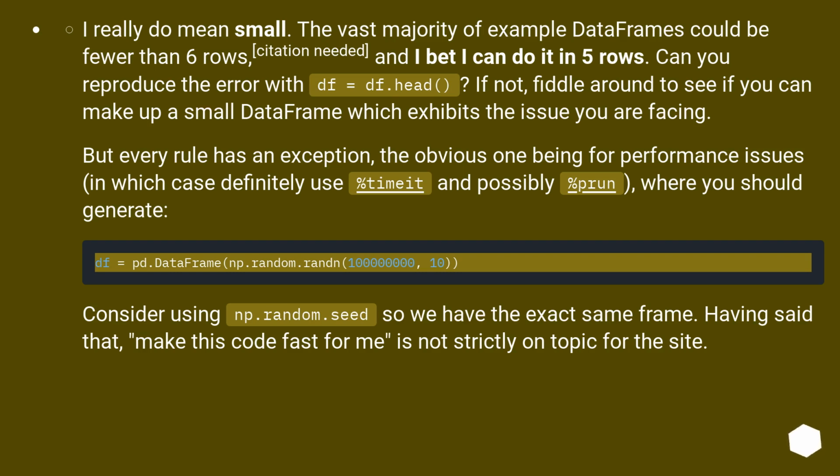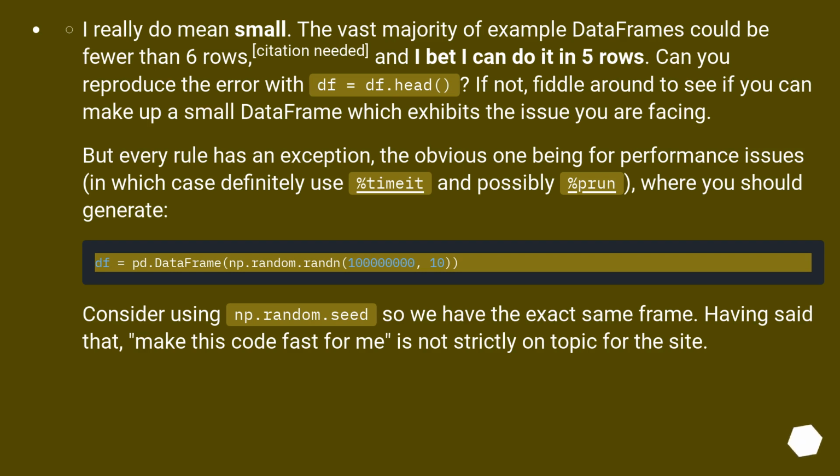I really do mean small. The vast majority of example data frames could be fewer than 6 rows, citation needed, and I bet I can do it in 5 rows. Can you reproduce the error with df = df.head()? If not, fiddle around to see if you can make up a small data frame which exhibits the issue you are facing.